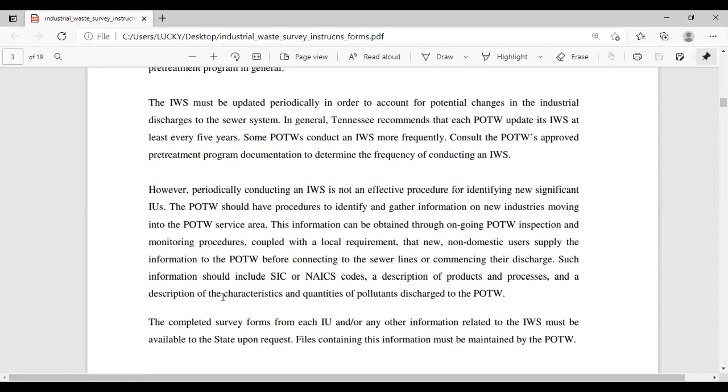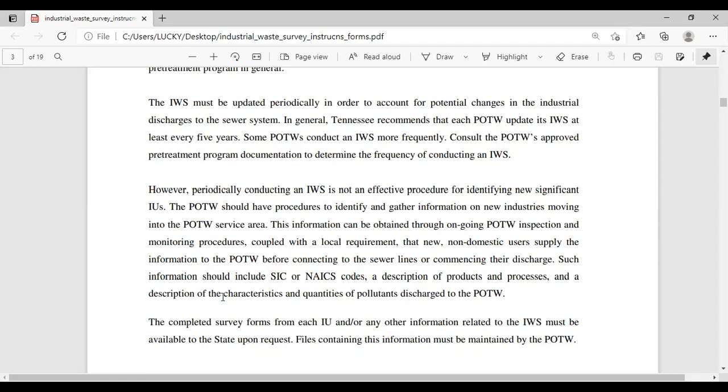However, periodically conducting an IWS is not an effective procedure for identifying new significant industrial users. The POTW should have procedures to identify and gather information on new industries moving into the POTW service area.